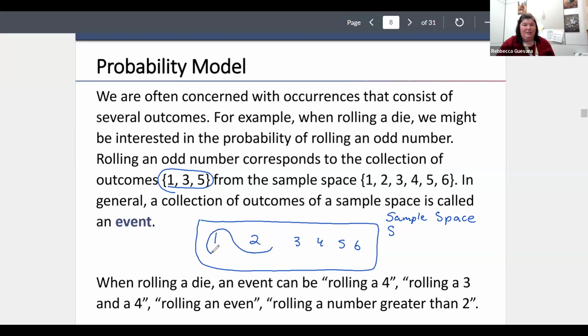I can make another event. It just captures these numbers. And that is going to be my event. So it's just going to be a part of your sample space. It's the part of the sample space you're interested in.